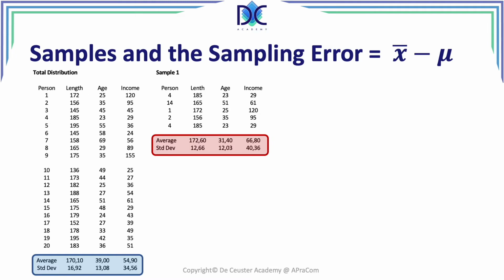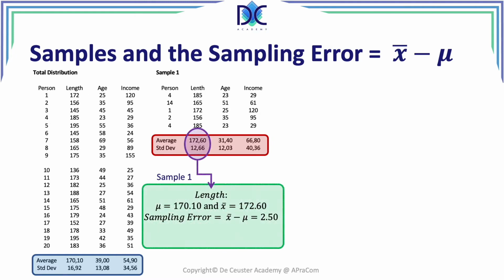What we're going to do now is to look at, first of all, the sampling error when we look at the length. We find mu is 170.1 and x bar, the sample average, is 172.6. Applying the sampling error, x bar minus mu, we find that in this case the sampling error is 2.5.